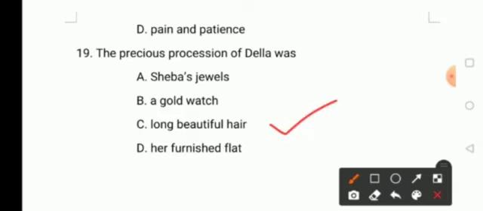The precious possession of Della was option A, Sheba's jewels, option B, a gold watch, option C, long beautiful hair, and option D, her furnished flat. Answer is long beautiful hair, that is the precious possession of Della. Moving on to the next question.